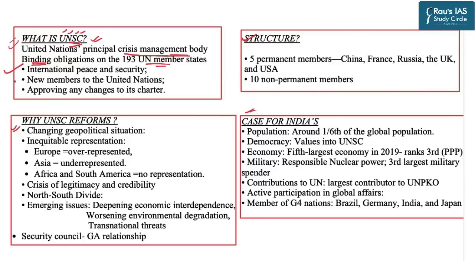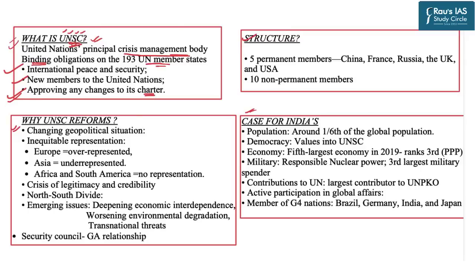Second, UNSC has its role in the selection and appointment of new members to the United Nations. It gives its recommendation to the General Assembly of the United Nations. And third, any change or modification in the UN Charter must be approved by the United Nations Security Council.